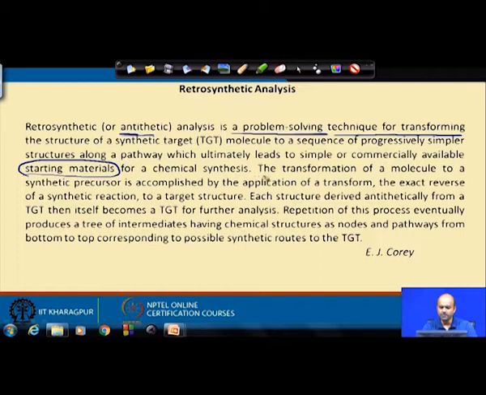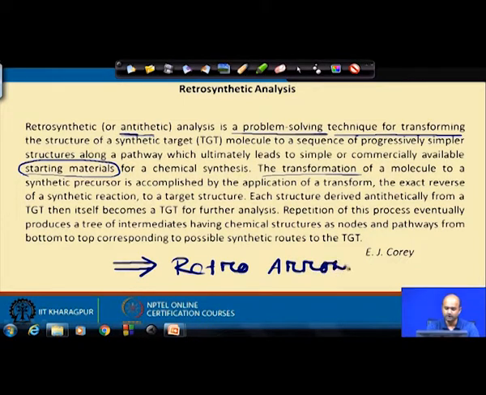The transformation of a molecule to a synthetic precursor is accomplished by the application of a transform. As I said, a transform is basically a sequence of reactions. Now, as we used a reverse arrow, this arrow is often termed the retrosynthetic arrow, or retro arrow, and is just opposite to the forward arrow.